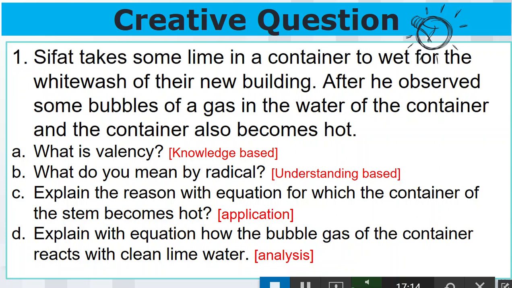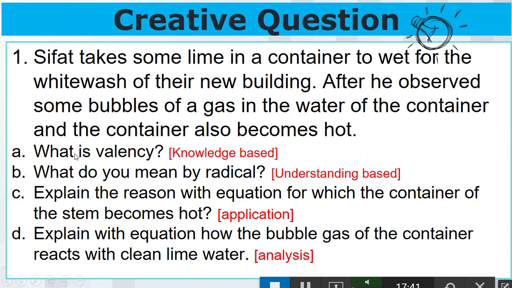You have to figure out what the stem is actually saying. First, lime reacts with water, and lime water is formed, and some gas bubbles are formed, which are carbon dioxide. And the container becomes hot.